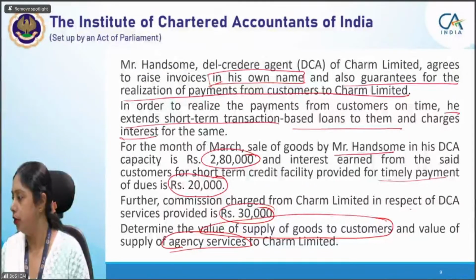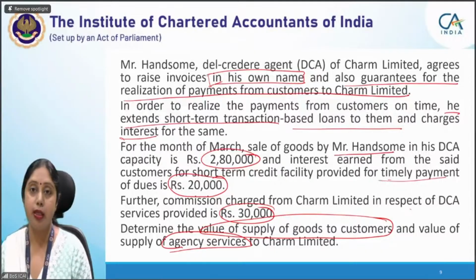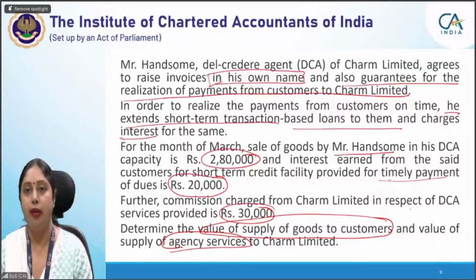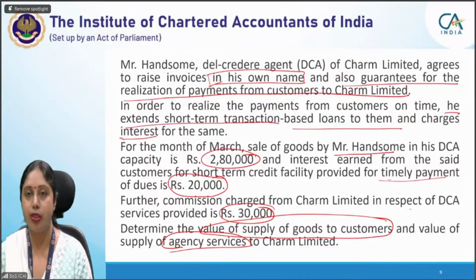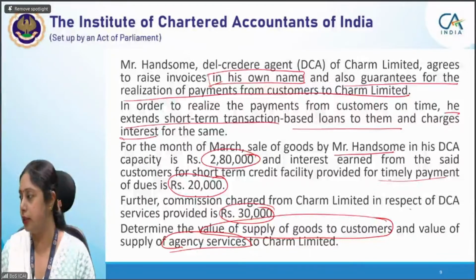Tanu is asking about how you're going to write the answers. Yes, Tanu, this is one of the things I'm going to discuss, maybe at the end of the session. You should see the suggested answers also. In the suggested answers, for whatever questions we have given, we generally explain how you can answer it in the exam. It depends on the marks which a question carries. Based on that, you have to mention the provision briefly. First of all, you will write the legal provision briefly, and then you will correlate it with the facts given in the question, and finally come to a conclusion. For example, in this question, I will first discuss the provision, then I will tell you how you can answer that question.